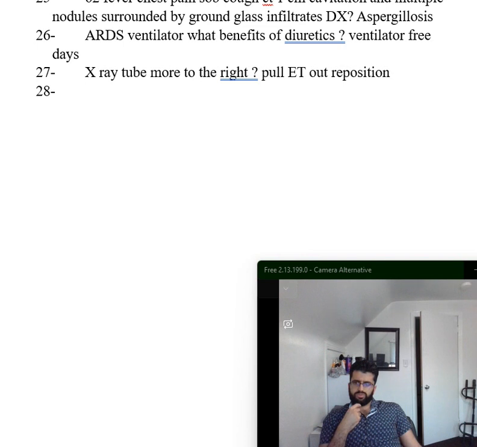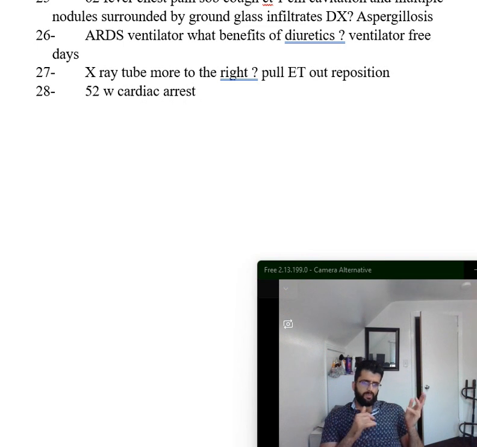So now this one is an interesting case. They bring a 52-year-old guy, woman, whatever, who had cardiac arrest, and while you're resuscitating, you're doing all the good stuff like the intubation. Patient was intubated, chest compressions, all of that, and then you have a sudden rise in capnography to 38 mmHg. What does that mean?